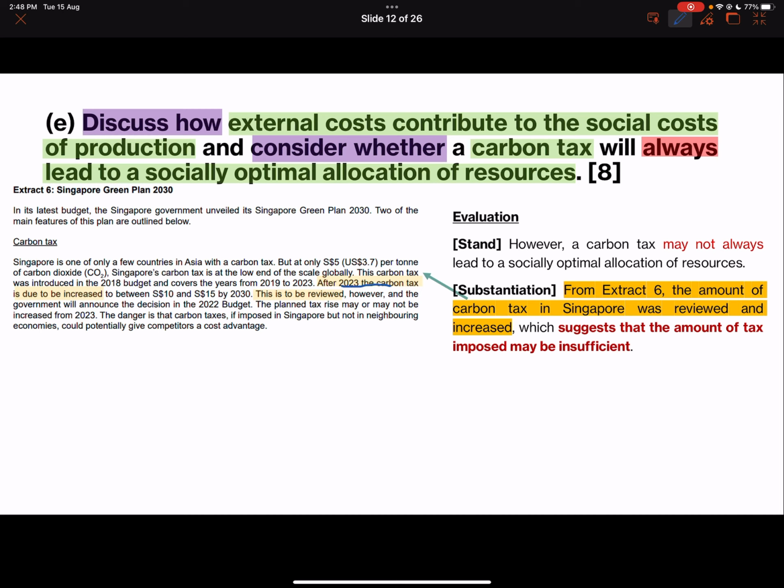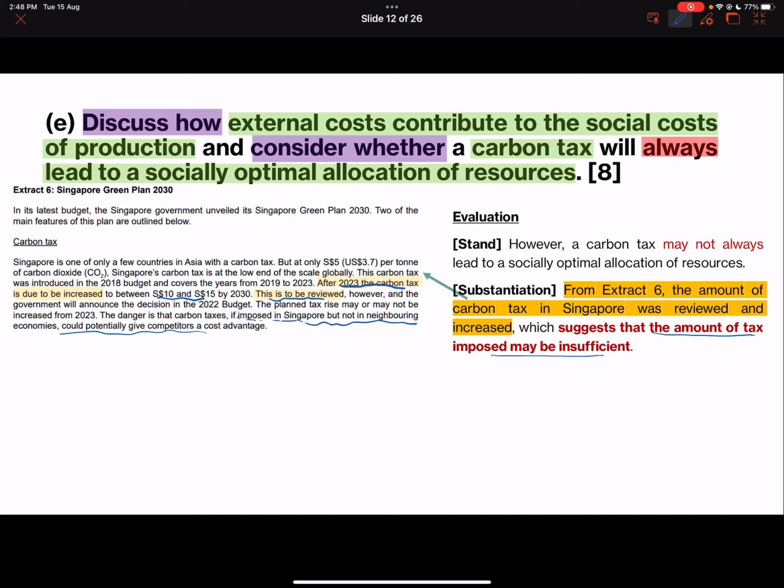in 2023 it was supposed to be increased to between $10 and $15 by 2030, but they review this. Actually, if they review this, the reason is quite practical, because if it's imposed in Singapore and not in neighboring countries, it could potentially give competitors a cost advantage. So they do have to keep reviewing it, which suggests that actually the amount of tax may be insufficient, or too little or too much.